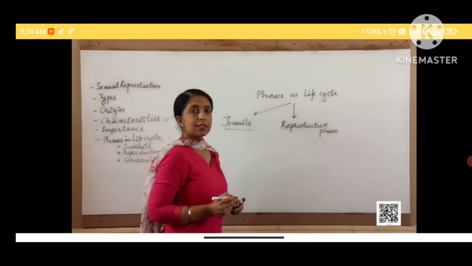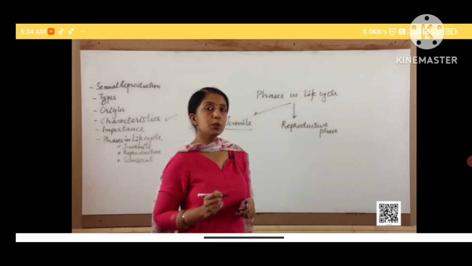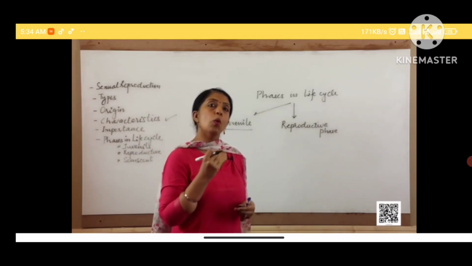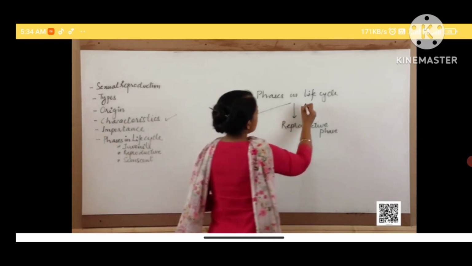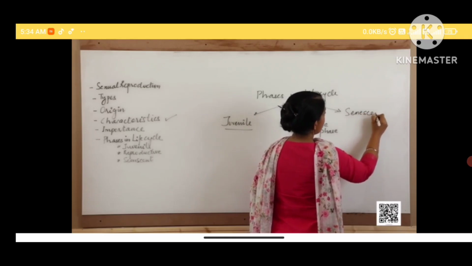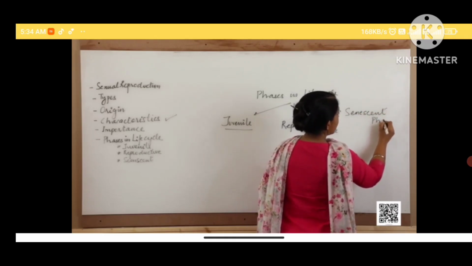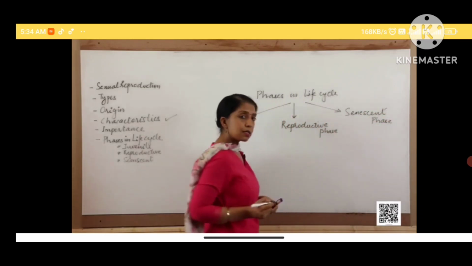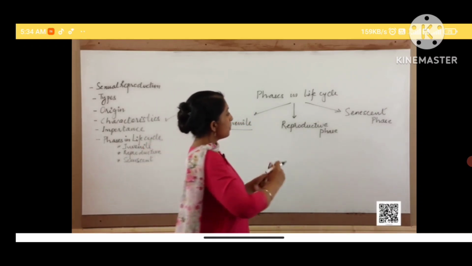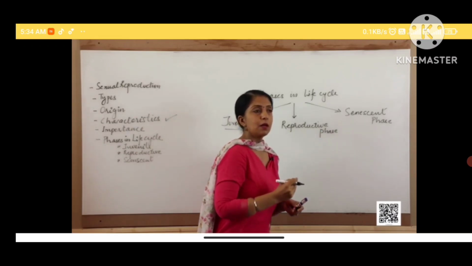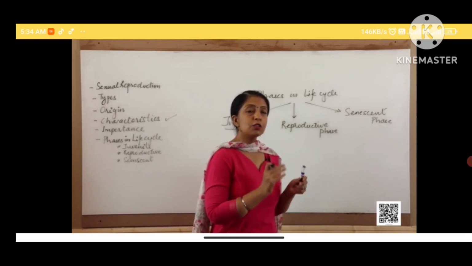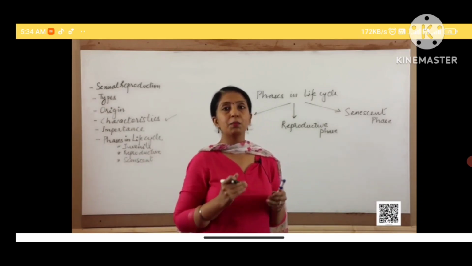Reproductive phase is that phase in which the individual is able to reproduce and produce organisms of its own kind. The third phase in the life cycle is the senescent phase. This marks the end of the reproductive phase, and in the senescent phase, deterioration of physiological and morphological structures in the body of the organism begins.